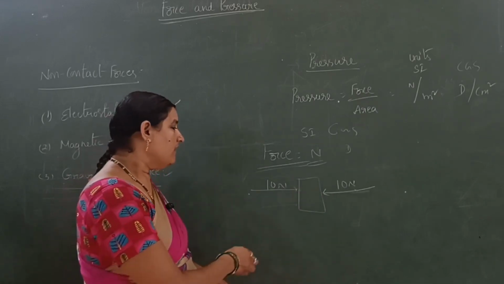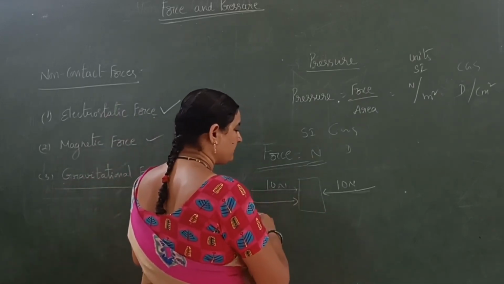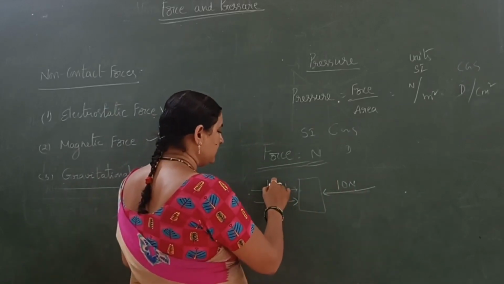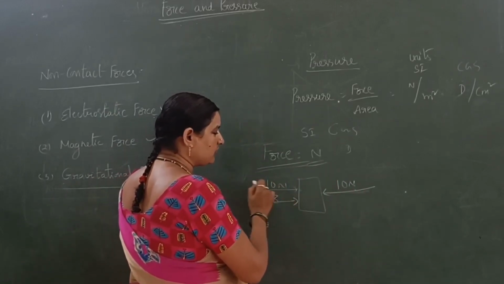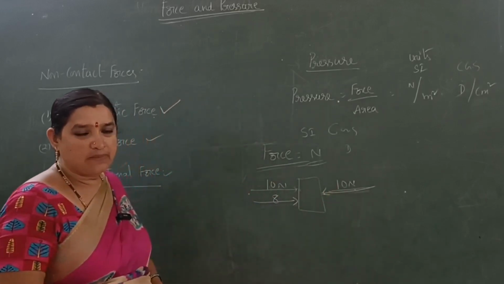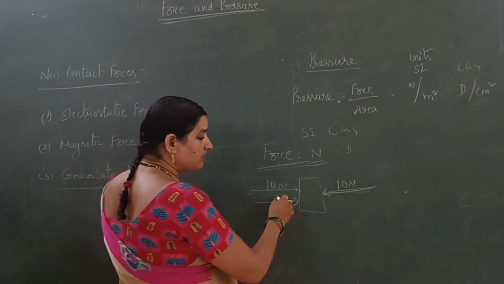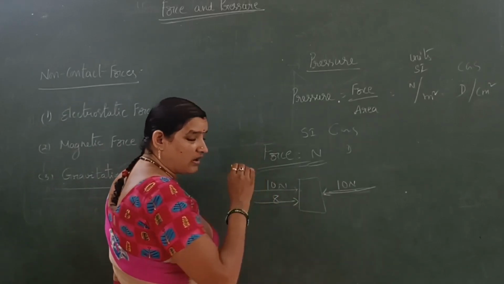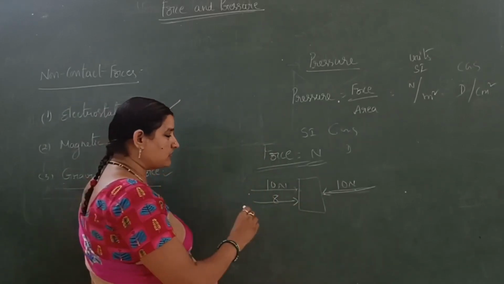For suppose we are applying force in both directions. Here it is 10 newtons, this is 8 newtons, but here it is 10 newtons. What happens to the object? The object moves in which direction? The object always moves in the force direction.